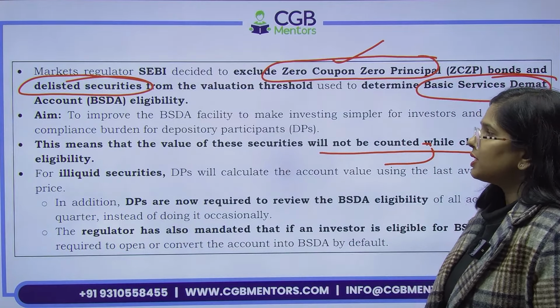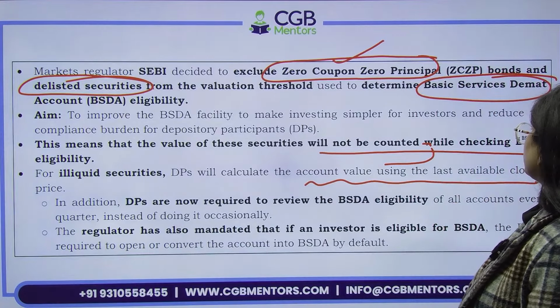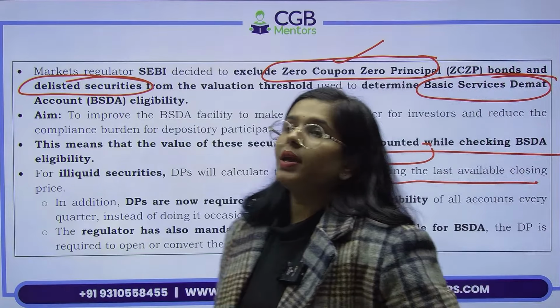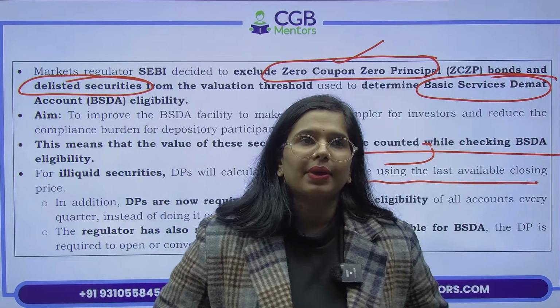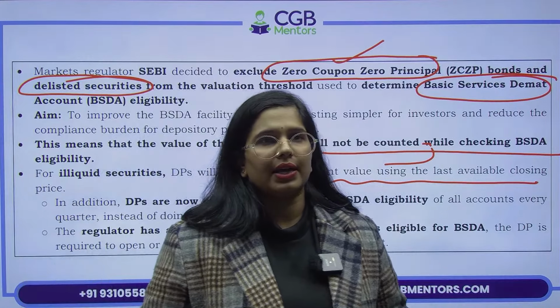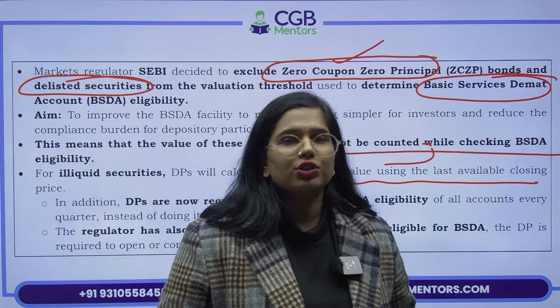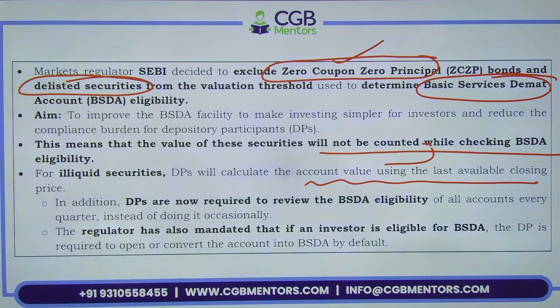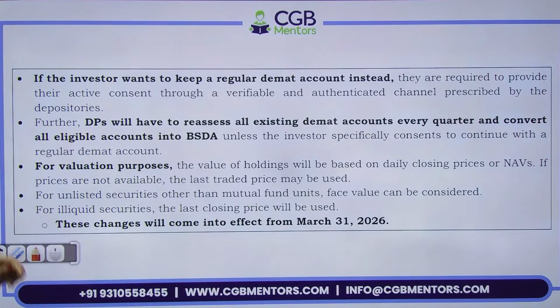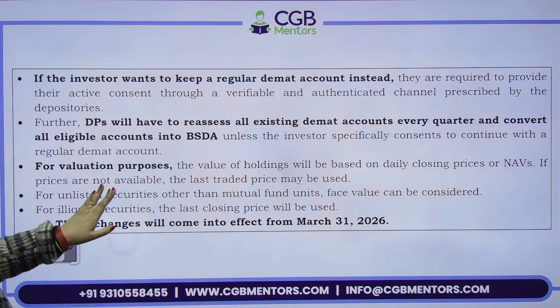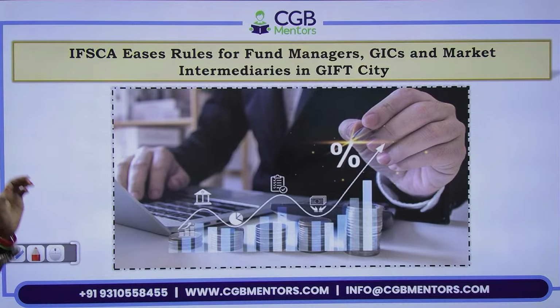Okay, for illiquid securities DPs will calculate the account value using the last available price. ठीक है, so जो भी illiquid securities हैं जिनके कोई takers नहीं है because of certain restrictions, तो उनका pricing हम कैसे निकालेंगे? Based on last available closing price. ठीक है, that's what SEBI has said. Okay, now if the investor wants to keep a regular Demat account, not the basic one, ठीक है, so for that also they can provide the consent, and these changes they are going to be implemented from March 31st 2026. कब से? March 31st 2026.